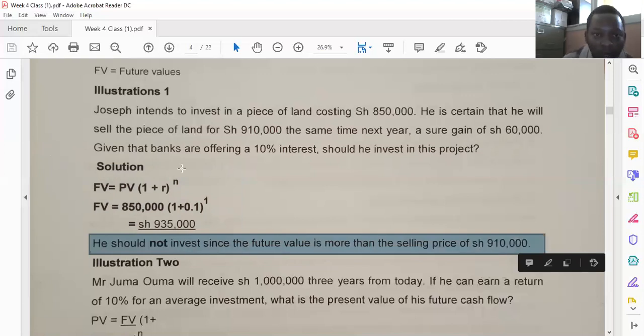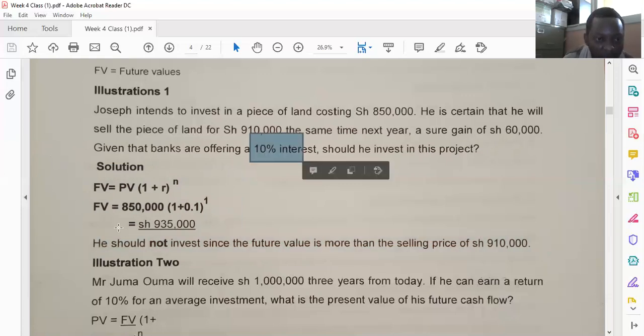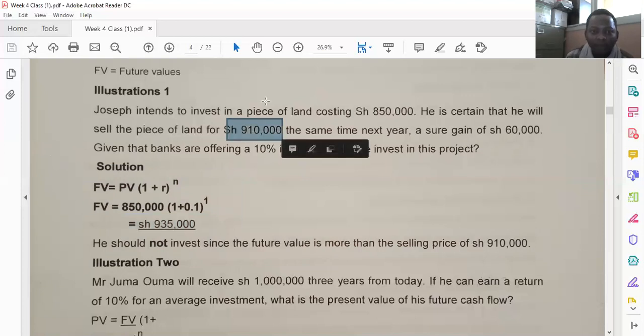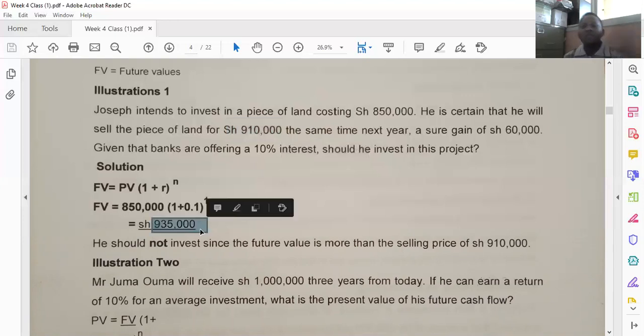So if he puts this money in the bank, giving a 10% rate of interest, he's going to get 935 at the end of 1 year, as opposed to him buying the piece of land and selling it at 910. Yeah, he'll make less by buying land. He'll make less by 25,000 shillings. So in this case, Joseph would rather invest by saving that money in a bank that is offering a 10% interest rate.